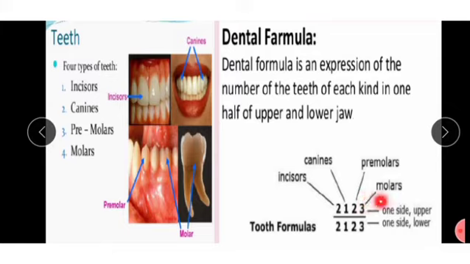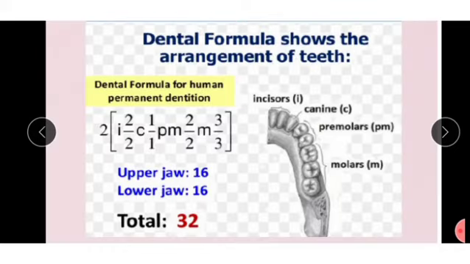The upper portion is one side of the upper jaw teeth, and the lower is the lower jaw teeth. Okay, totally how many are there? 32. See here, the upper jaw contains 16 teeth and the lower jaw contains 16 teeth. Totally 32.